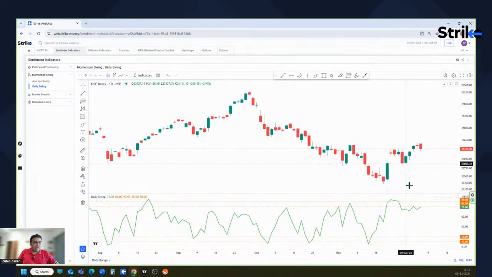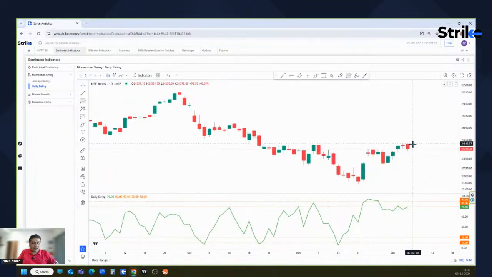But since the trend is changing, this red candle that has come over here in the hourly, the retracement that has come, will give some time to this particular indicator to maybe go down a little bit and then again go up.